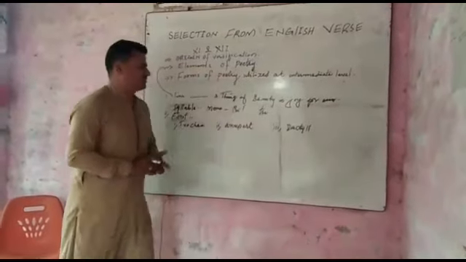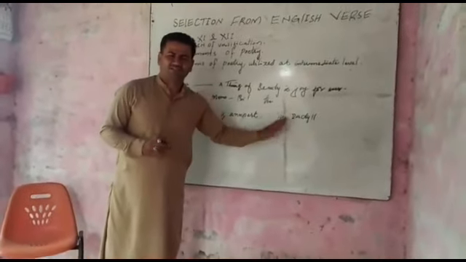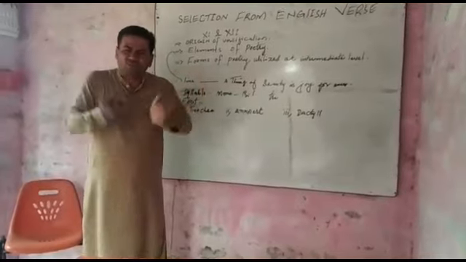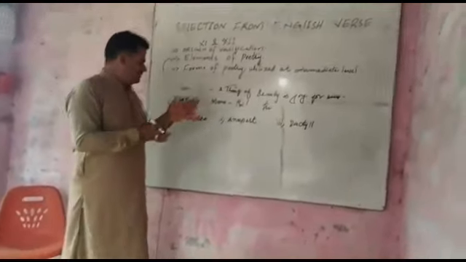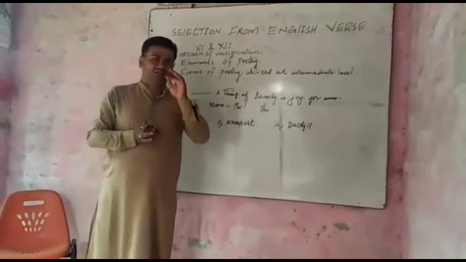Dactyl is a combination of three syllables. This is the foot. With the help of foot, we can measure and compare any poetry with the help of rules and regulations, which is so-called prosody.